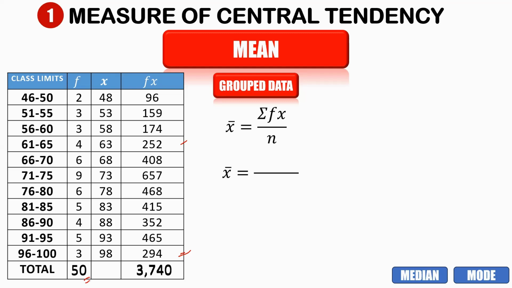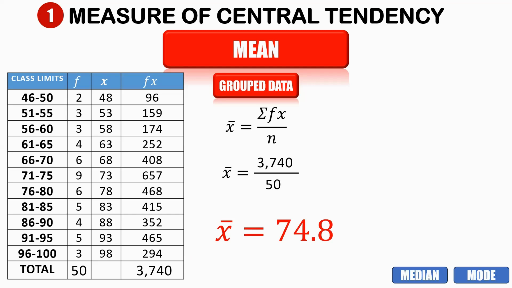So now let us substitute the given values that we got. 3,740 divided by 50 is equal to 74.8, which is the mean score of this given grouped data.